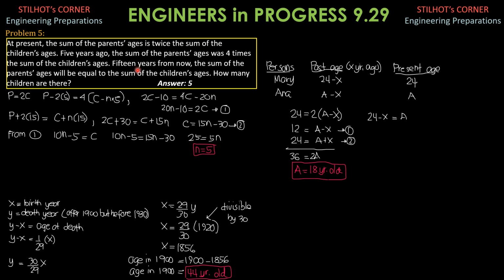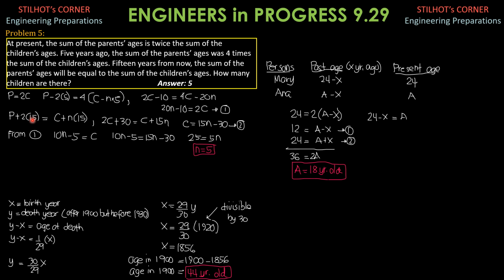Then for the last statement, 15 years from now, parents' ages would be P plus, because there are two individuals in the sum of the parents' present ages, P plus 2 times 15 would be the sum of the parents' ages 15 years from now.